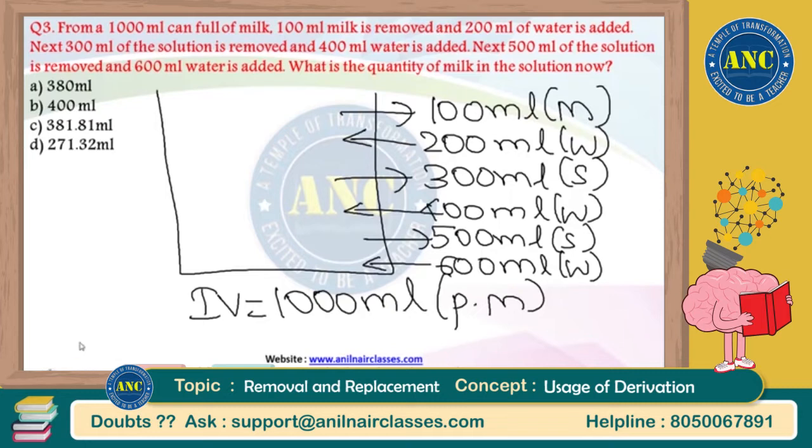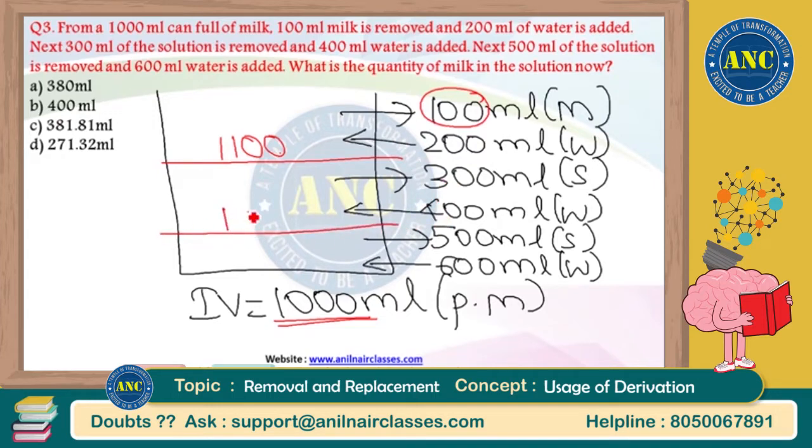I hope the idea is very clear. A small understanding for you. Initially 1000. 100 is taken out, it became 900. You added 200. Total volume is now changing to 1100. Now out of 1100 you took 300, it became 800. You added 400. Total volume changed to 1200. Out of 1200 you took 500. It became 700. 700 plus 600 added. It became 1300. This is beautifully solved in yesterday's class.